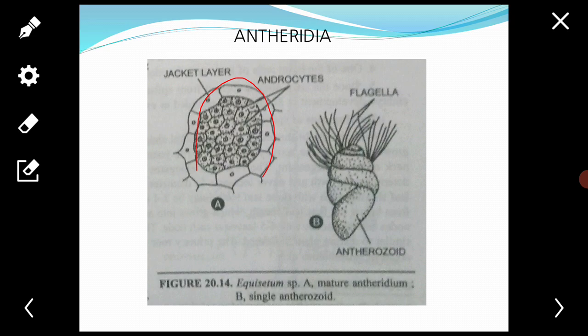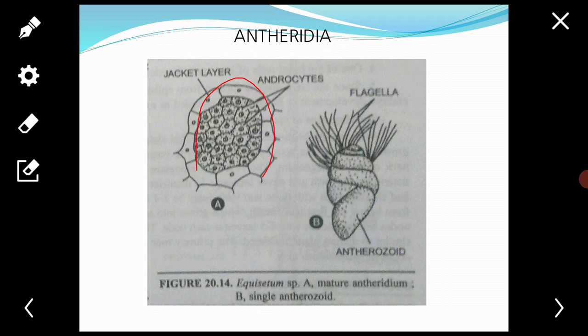Structure of mature antheridium. Each antheridium is globular in shape. It may be embedded in the massive gametophytic tissue of the prothallus or borne on the margins.